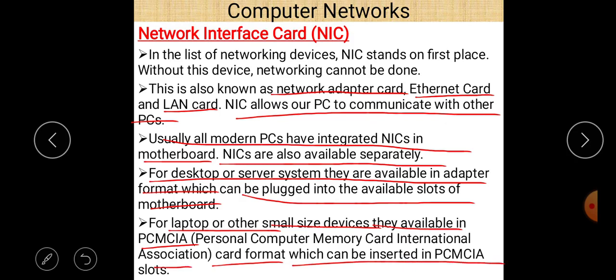So three important things regarding the network interface card. First of all, it is a very essential and important device as far as networking is concerned in our computer systems, and it is also known as network adapter card or Ethernet card or LAN card. In modern PCs, it is integrated with the motherboard, but these are separately available also. In laptops, they are available in PCMCIA card format, which can be inserted into PCMCIA slots. And for desktop or server systems, they are available in adapter format.